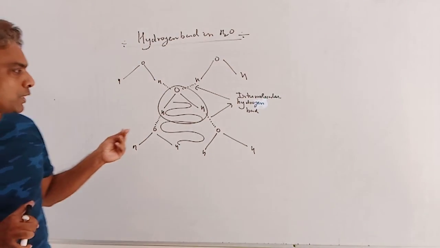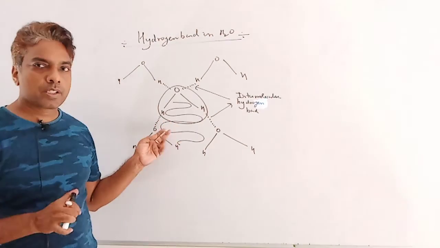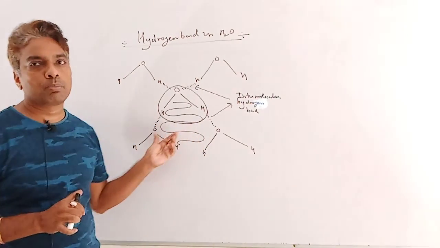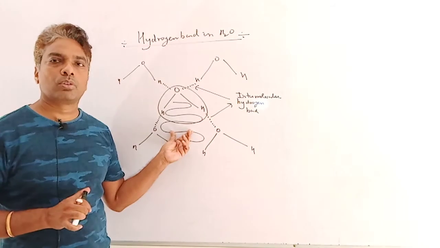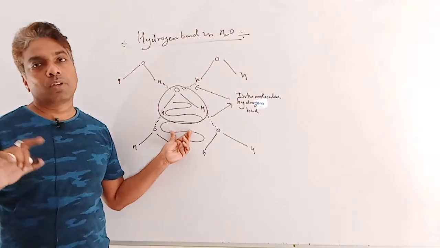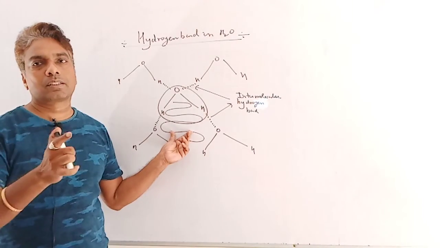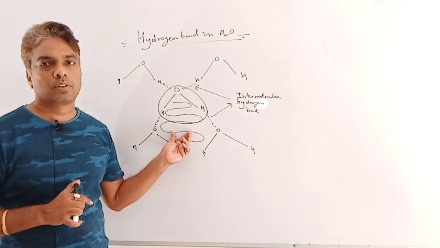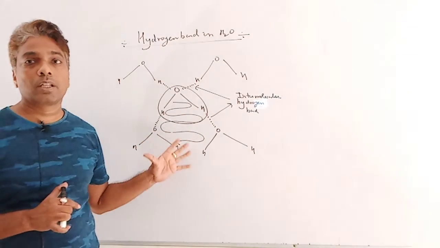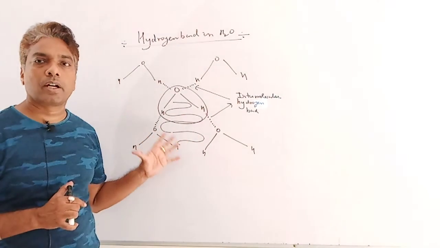After liquefaction of ice, some hydrogen bonds break and the space is occupied by H2O molecules. Clear? So the volume of liquid water is less compared to ice. Such a structure is also known as the open cage structure of ice.